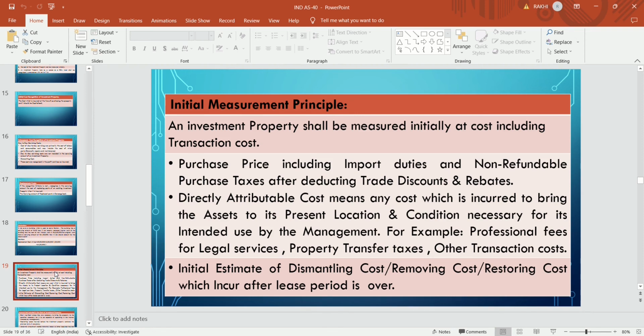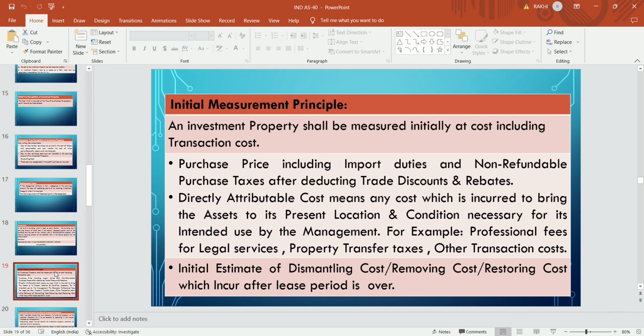Initial estimates of dismantling, removing or restoring cost which is incurred after the lease period is over, for example after 5 years, is to be recognized today.